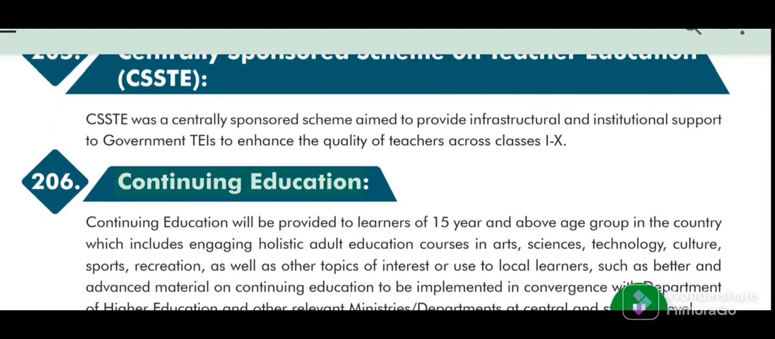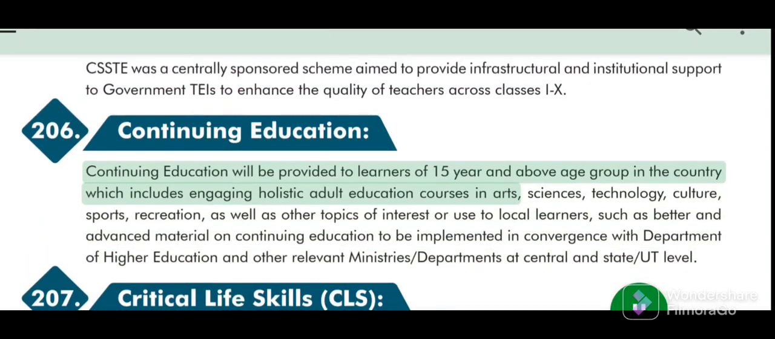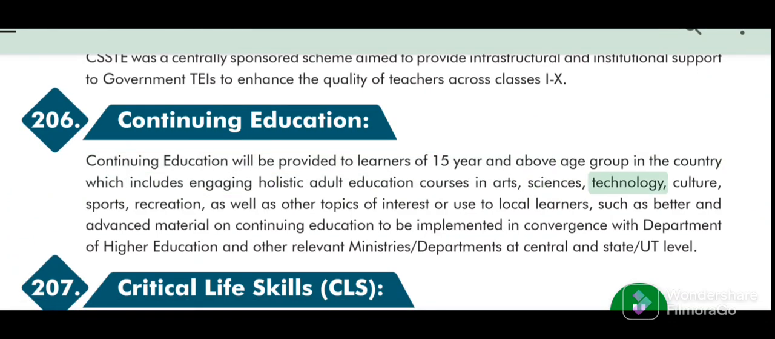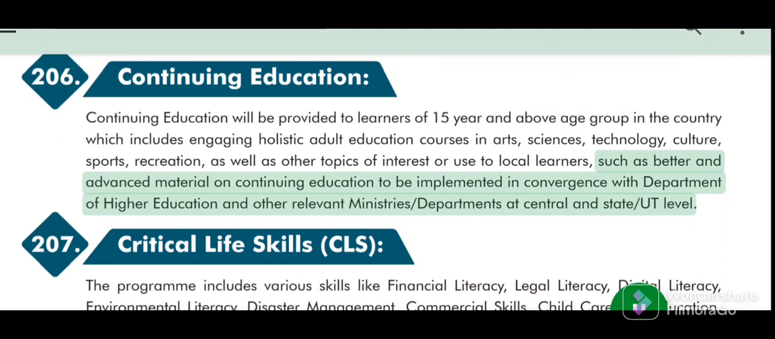206. Continuing Education. Continuing education will be provided to learners of 15 years and above age group in the country, which includes engaging holistic adult education courses in arts, sciences, technology, culture, sports, recreation, as well as other topics of interest or use to local learners, such as better and advanced material on continuing education, to be implemented in convergence with the Department of Higher Education and other relevant ministries, departments at central and state, UT level.